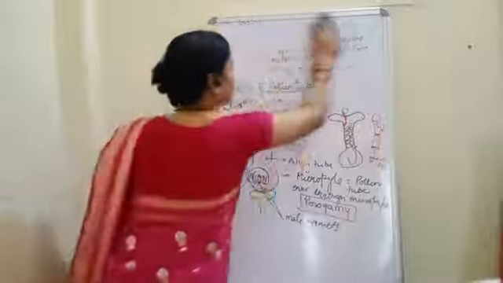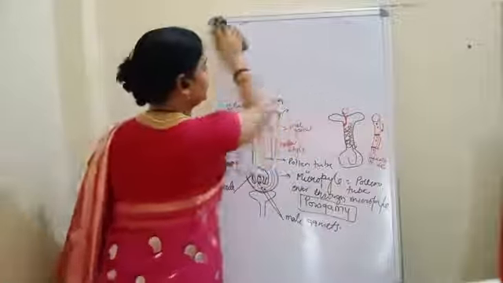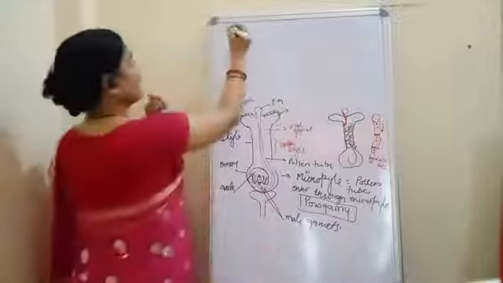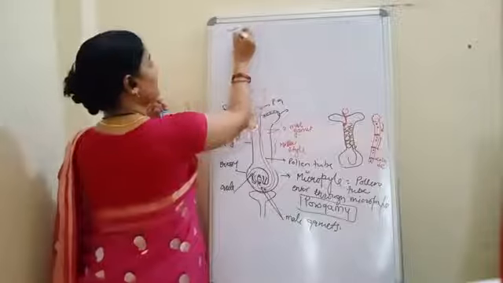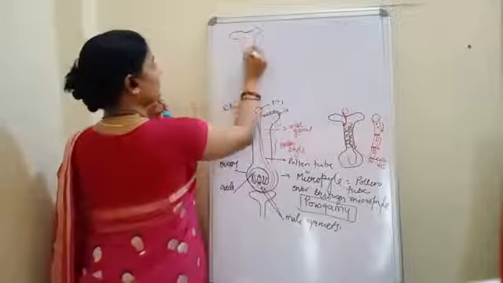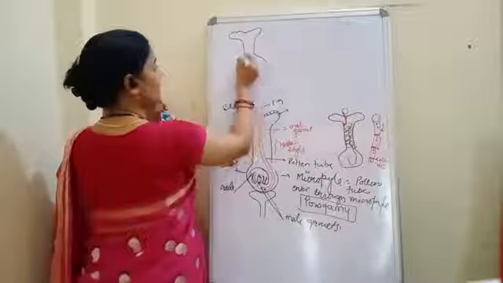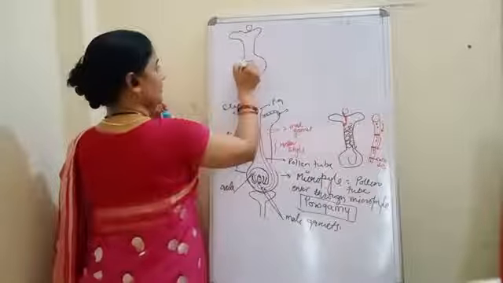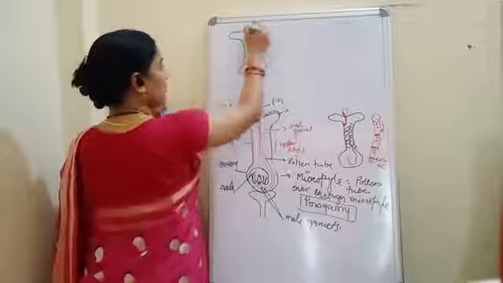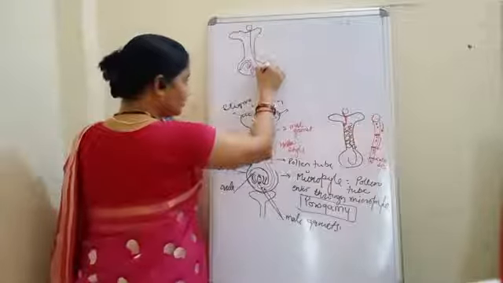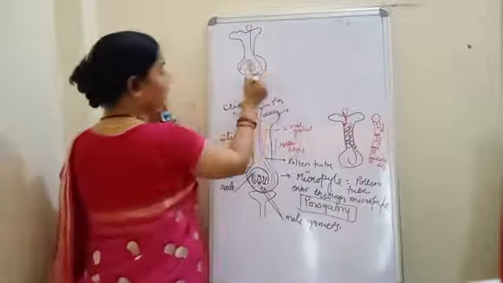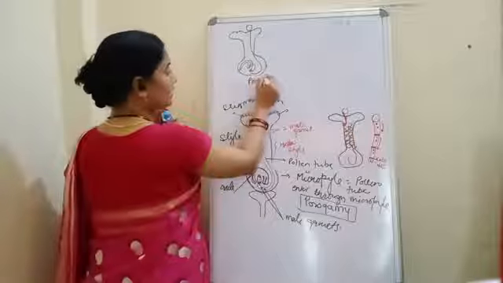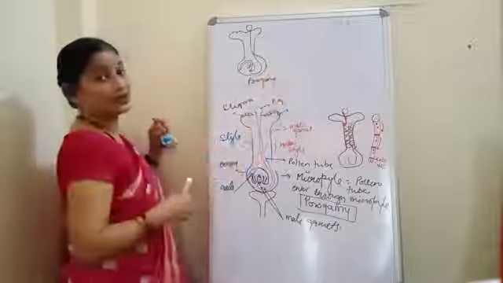And now let me draw this. I am erasing this and drawing, okay? See what I have told you. This one, and this one. This is ovule. If the pollen tube is entered through micropyle, it is called as porogamy.